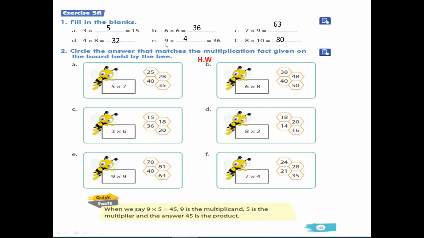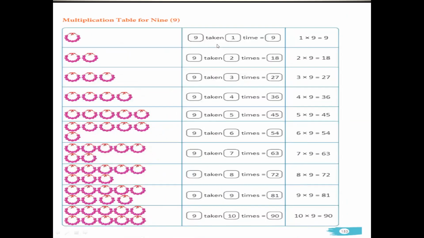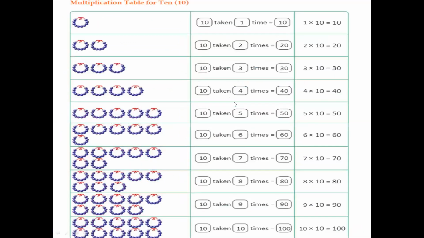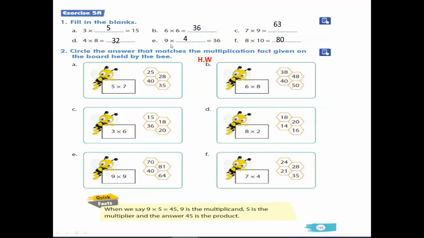Now, when we multiply 9 how many times do we get 36? So come to the table of 9. Here, how many times do we multiply 9 to get 36? 4 times. Okay children, so write it here: 9 into 4, it will be 36.